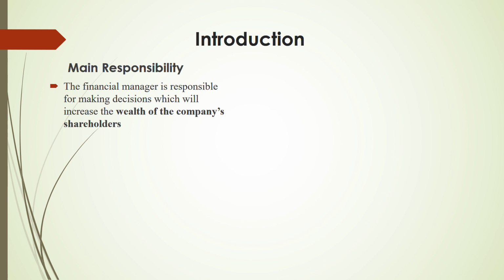So whatever decisions you take, whether to go for acquisition, whether to restructure, whether to hedge using the derivatives that is given to you, in all things you have to take care of one thing, whether the shareholders wealth is maximized or not. That is the main fundamental principle of financial management. Financial management is built on that one principle.